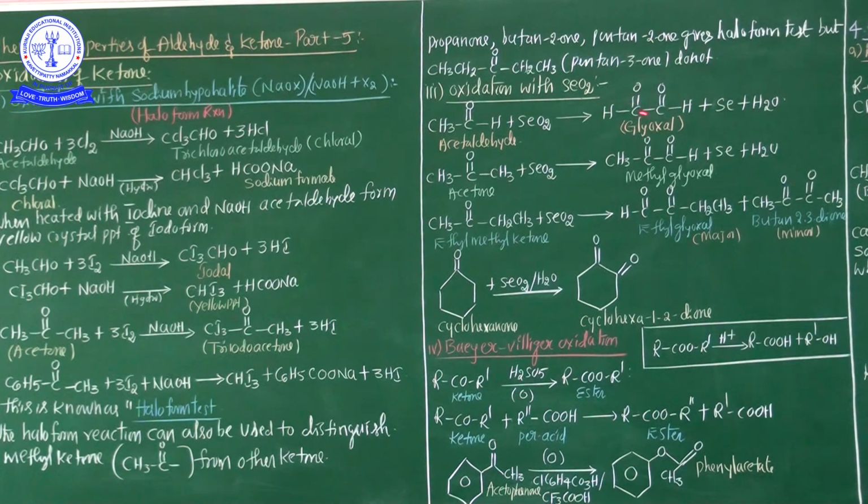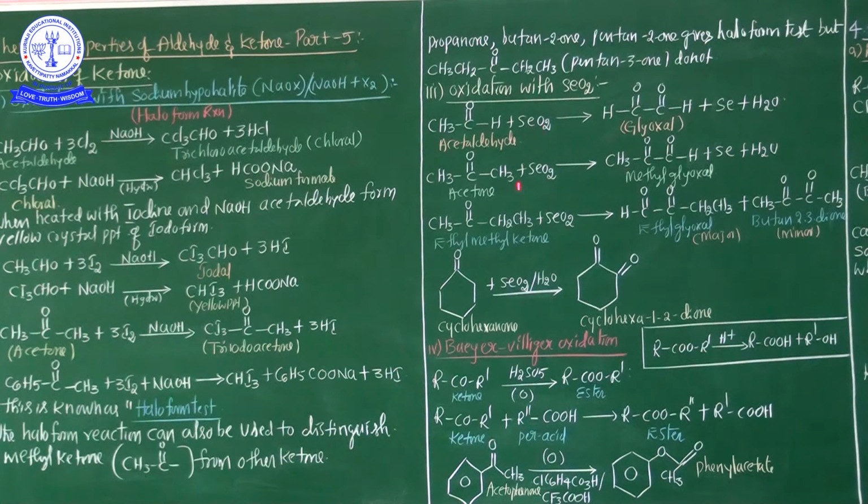Important: glyoxal is nothing but a dicarbonyl compound. Because two carbonyl groups are present here, that's why glyoxal is formed. In the chemical mechanism, glyoxal and additionally selenium, and finally H2O are also released. Acetaldehyde, whenever treated with selenium dioxide, gives glyoxal.